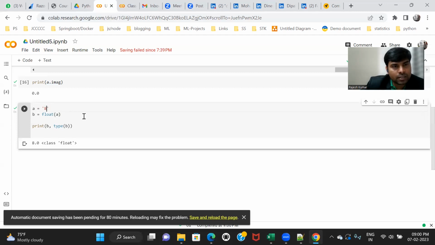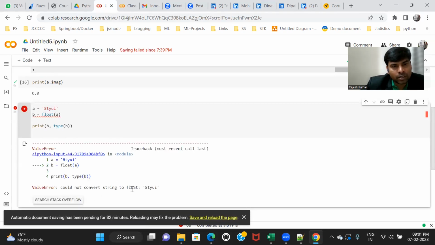Let's suppose this one. Now this string I want to convert into float. What can be the result? Think about it. Do you think it is possible to convert this string into float? No, right? Because this is not numerical data. It is holding some text. If you run it, it will say runtime error. It is not able to convert into float.